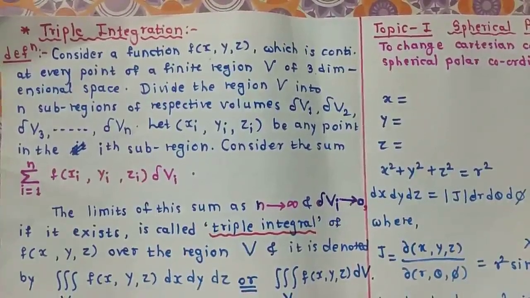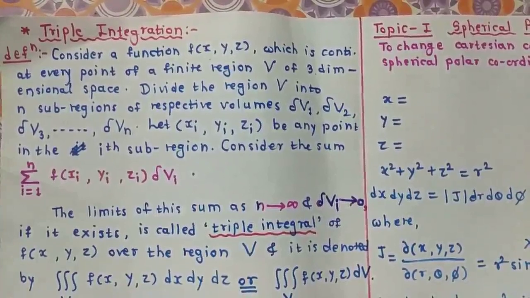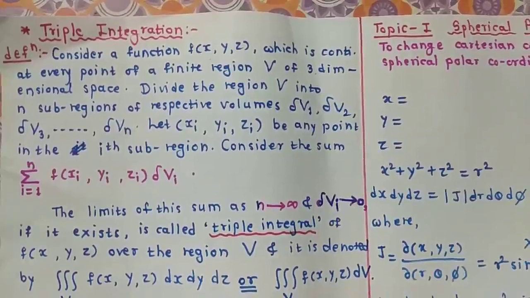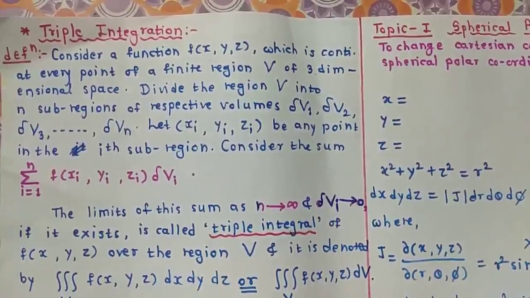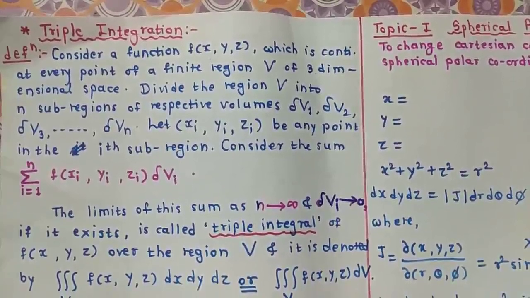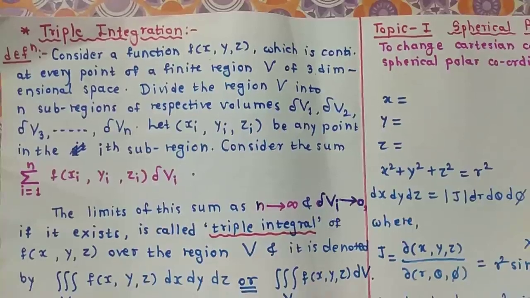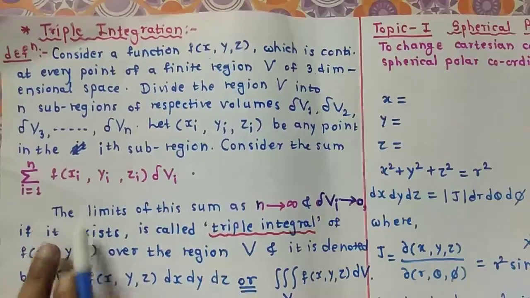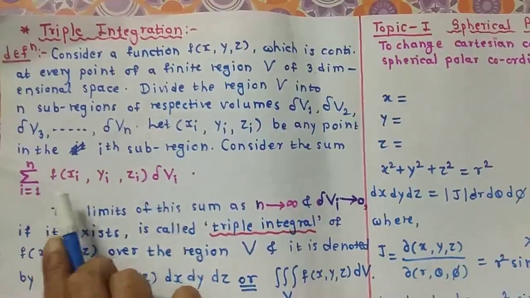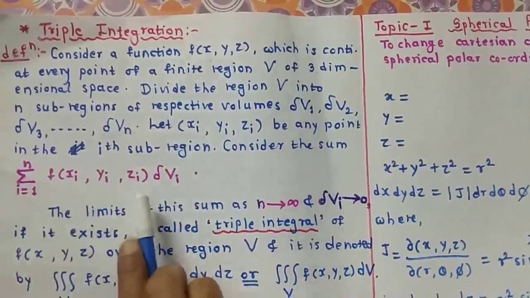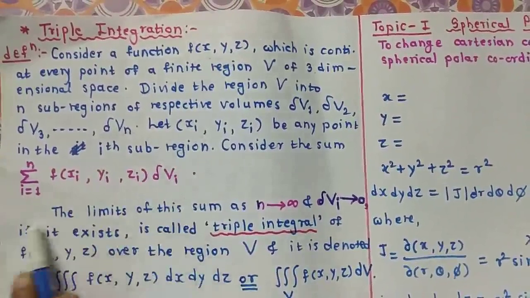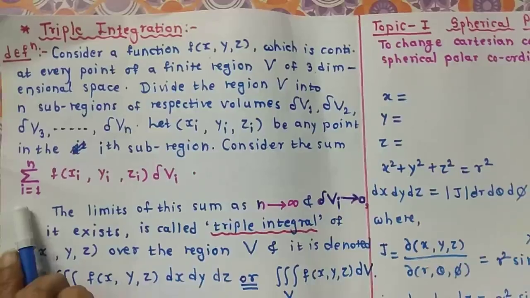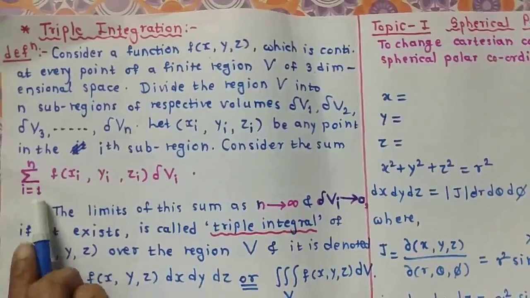Then we divide this region V into n sub-regions of respective volumes, say delta V1, delta V2, delta V3, and so on up to delta Vn. And we consider an arbitrary point, say xi, yi, zi, in the ith sub-region. Then we consider the sum of f of xi, yi, zi into delta Vi, where i varies from 1 to n because we have considered n sub-regions.